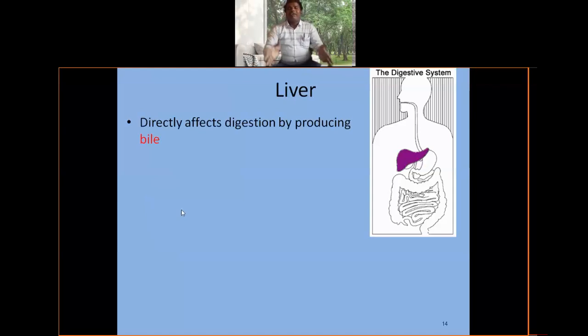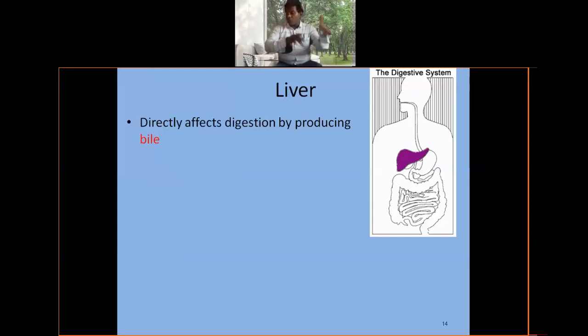So the liver directly affects digestion by producing bile juice. Remember one thing: the liver secretes a juice called bile juice. In the digestive mechanism, which juice does not contain enzymes? None other than bile juice. Very important for the entrance level.